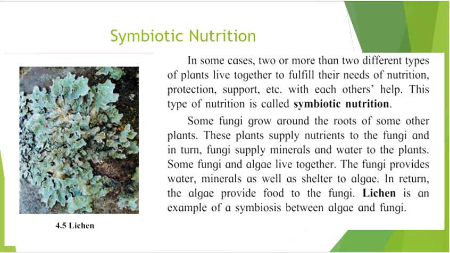The next type of nutrition in plants is symbiotic nutrition. When two or more different types of plants live together to fulfill their needs such as nutrition, protection, support, etc., with each other's help, then it is known as symbiotic nutrition. For example, lichen. Lichen is an example of symbiosis between algae and fungi.